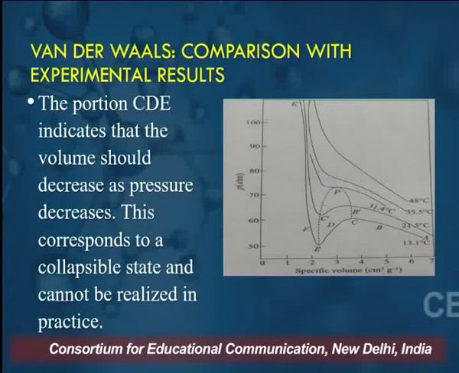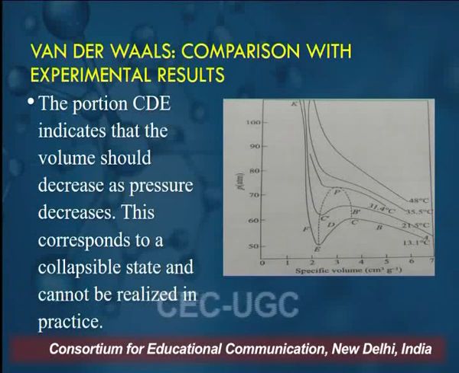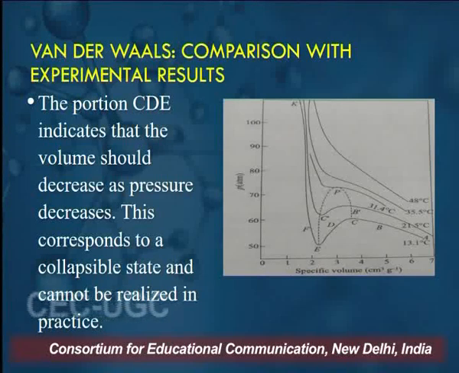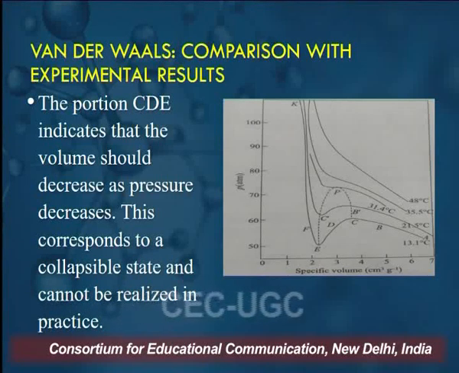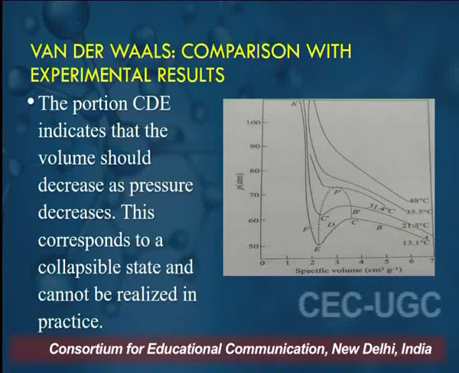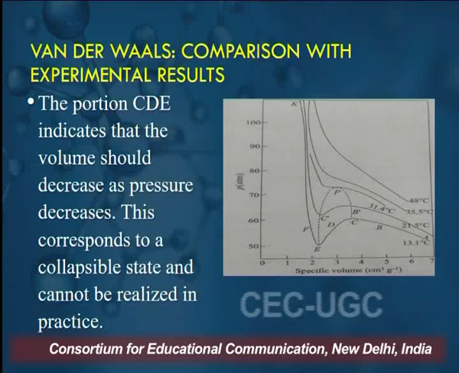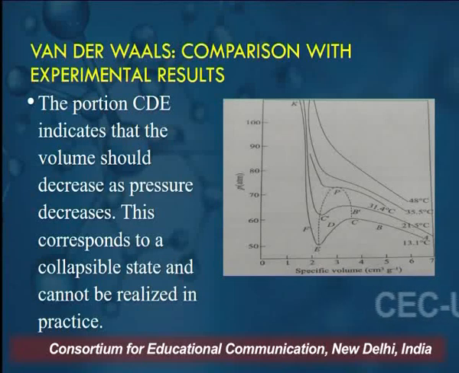The portion CDE indicates that the volume should decrease as the pressure decreases. This corresponds to a collapsible state and cannot be realized in practice. So this is again a major difference between the theoretical isotherms obtained through the van der Waals equation of state for CO2 gas and the experimental isotherms obtained from the Andrews experiment on CO2 gas.